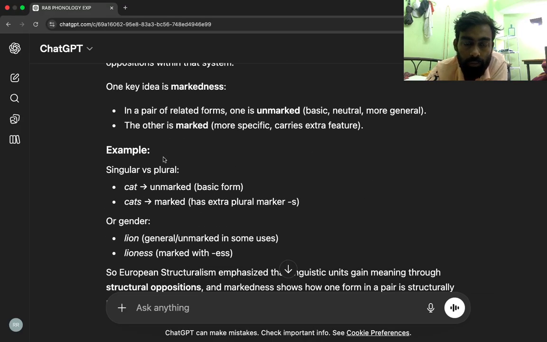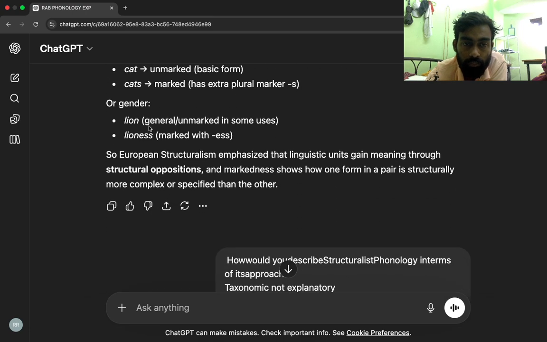Example, singular versus plural. Cat is unmarked, the basic form. Cats is marked, with an extra plural marker S. Or gender: lion is general and unmarked in some uses, lioness is marked with an extra feature. So European structuralism emphasized that linguistic units gain meaning through structural oppositions, and markedness shows how one form in a pair is structurally more complex or specified than the other.